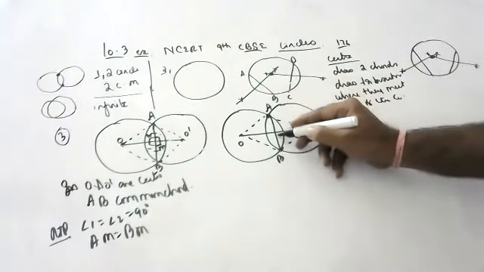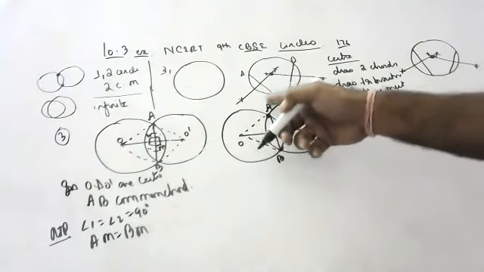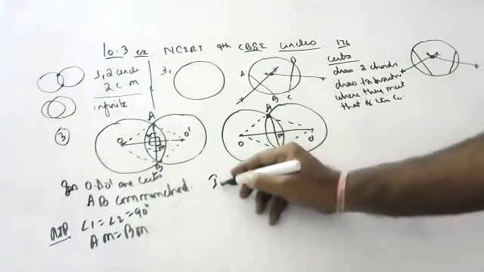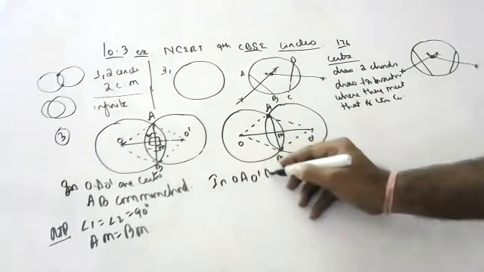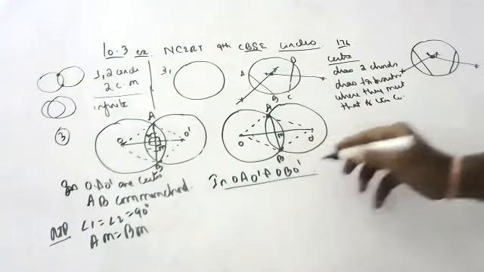We have to prove this is M, children. We have to prove AM is equal to BM also. First we take big triangles, children: O, A, O dash and O, B, O dash.